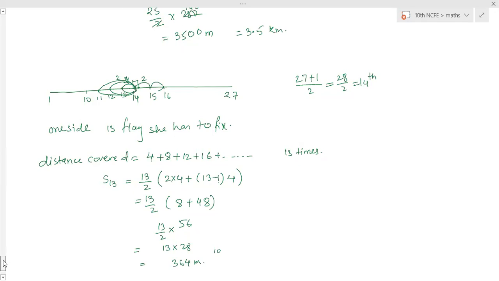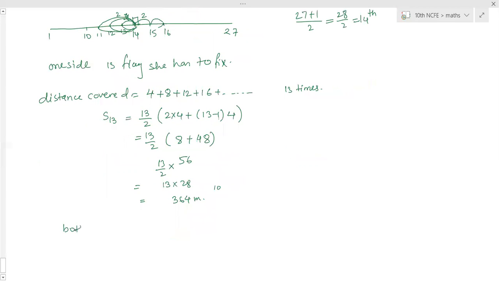She has to cover 364 meters on one side. So on both sides, how much does she have to cover? Both sides, the distance is equal to 364 plus 364, 728 meters. Is it clear? Is this clear? Yes, ma'am.